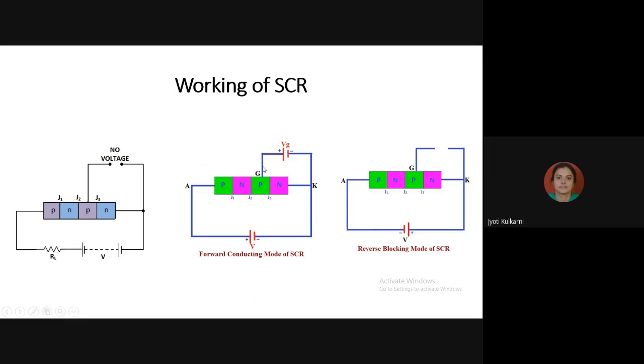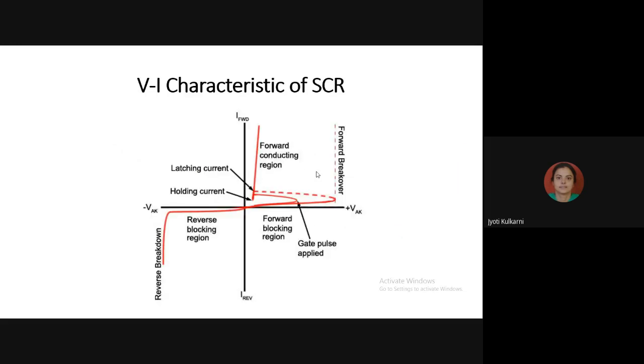So when I'm injecting a large amount of gate current near the gate terminal, I can turn on my SCR at a very faster rate. So who decides the turn on time delay? The magnitude of gate current. But again, it should not be too high, because it can also damage the device permanently. So as Ig increases, the delay to turn on process of SCR decreases.